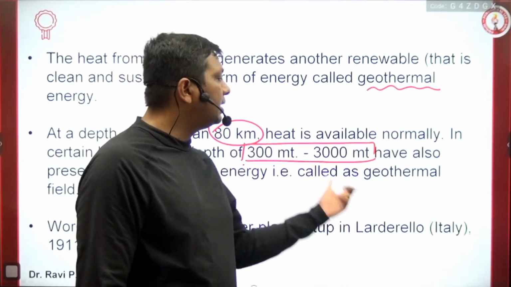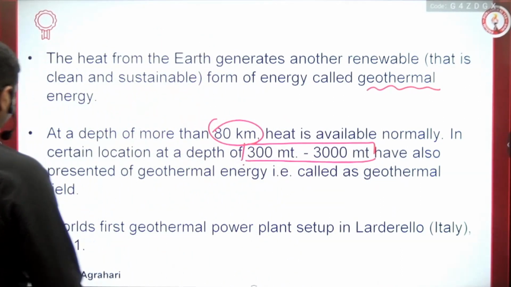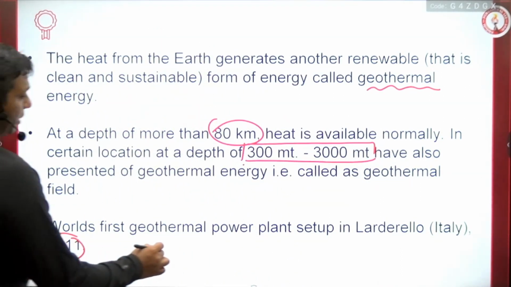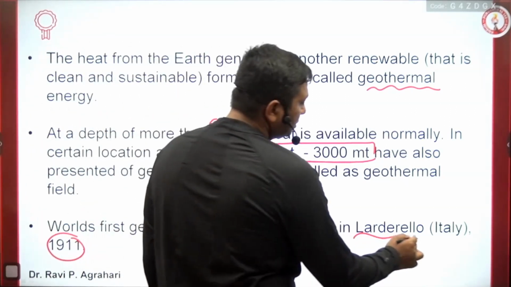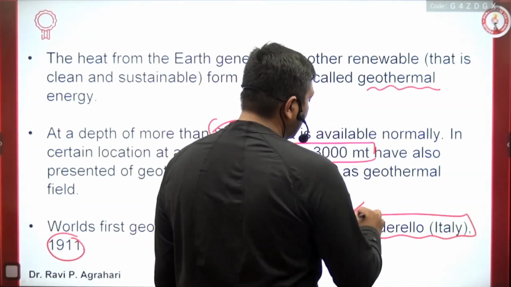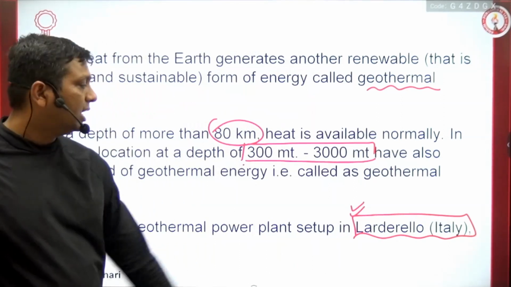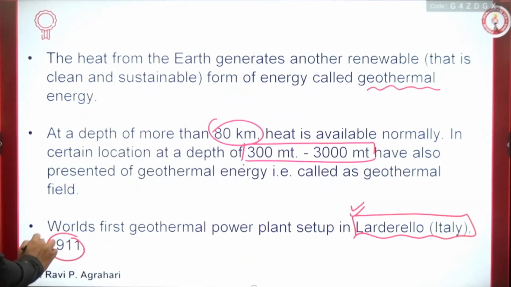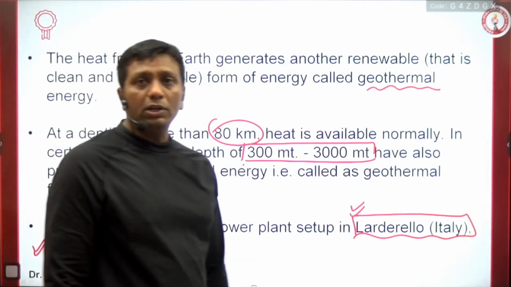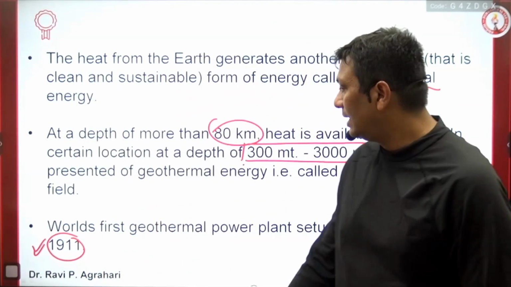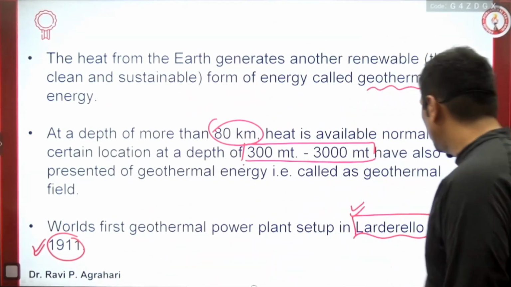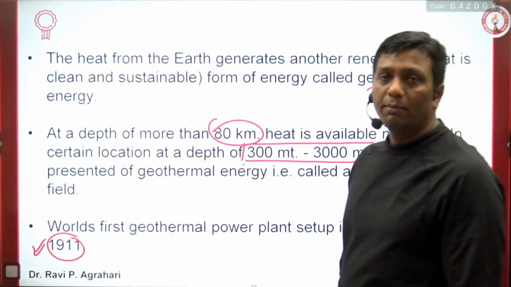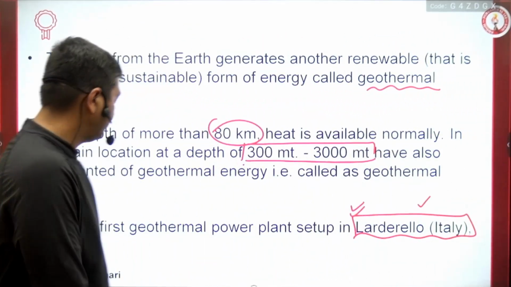The distance will be from 300 meters to 3000 meters. And one more thing that is very, very important, I'll tell you: this is the first place where geothermal energy based power generation was started. Lauderdale, Italy, the year was 1911. So where was the first geothermal power plant set up in 1911? It was in Lauderdale, Italy. Everybody remember, Lauderdale, Italy, guys.